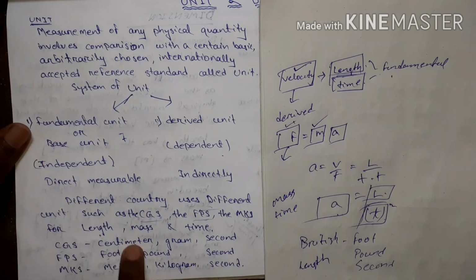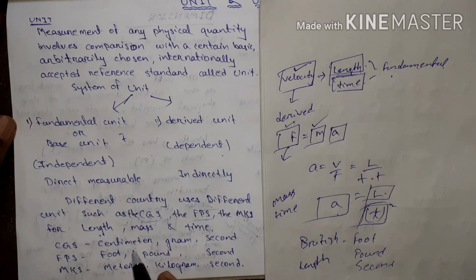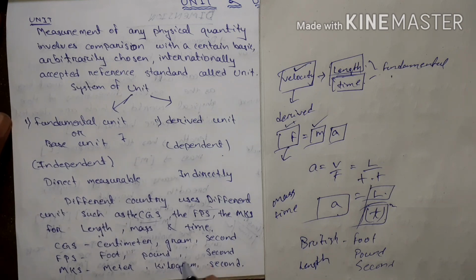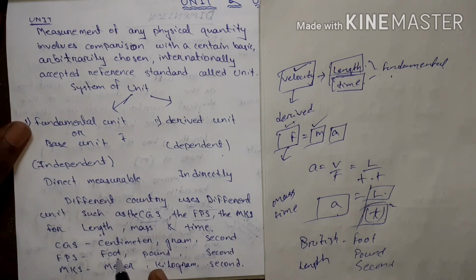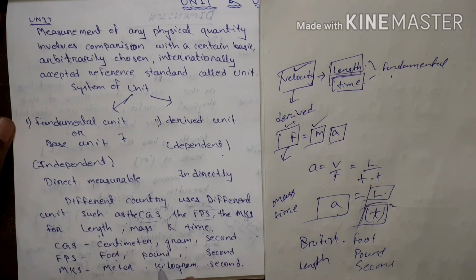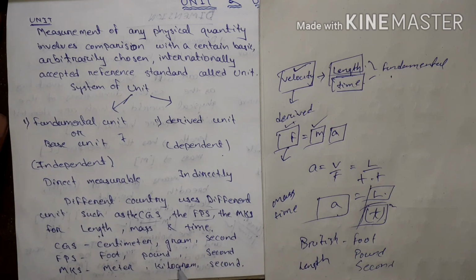CGS: centimeter, gram, second. Centimeter is for length, gram for mass, second for time. FPS: foot for length, pound for mass, second for time. MKS: meter for length, kilogram for mass, second for time.